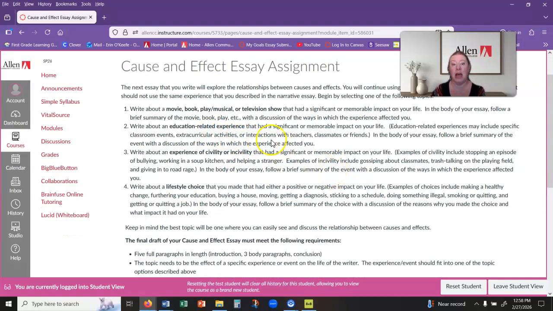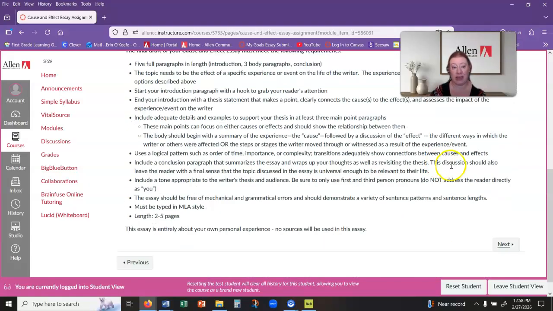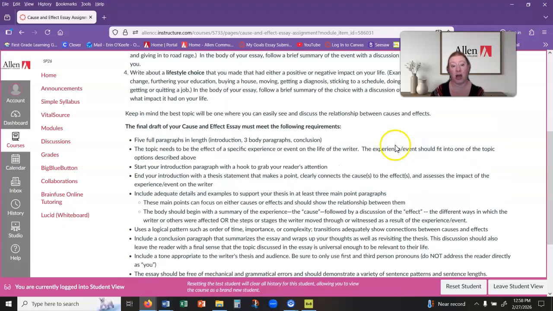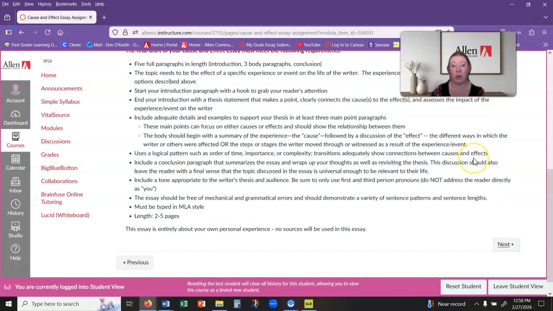So you're using an event, an experience that happened to you. You're not going to be telling us the story like you did for the first essay. Now you're focused on the effects of what happened during the event and why that event happened to begin with. So what were the causes? That cause and effect relationship is really important, and using transitions to show us that relationship is also important. That's the big challenge for this essay.